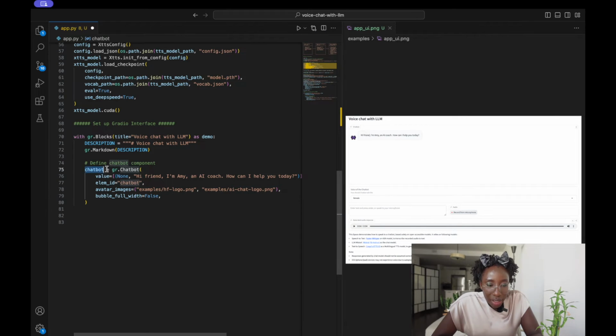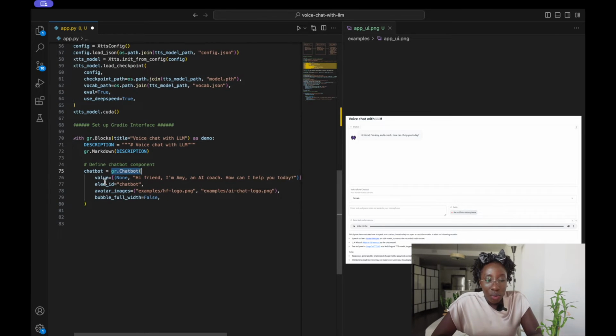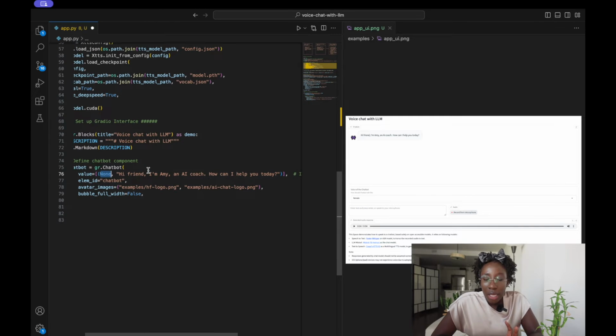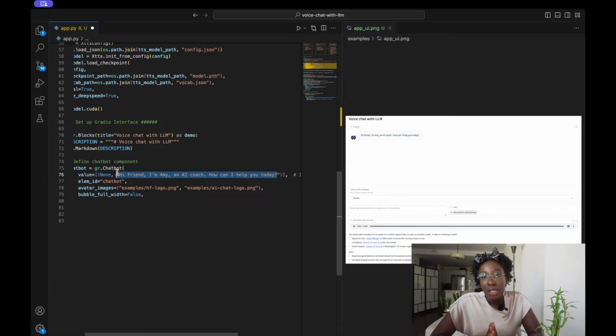We initialize the chatbot by calling the Gradio chatbot component, and then we first set the value of the chatbot. For the user, it's none, because this will be the first time the bot is launched. Once the bot is launched, we want the chatbot to speak to us and start the conversation. So we'll set the user value to none, and then set the bot's initial greeting to: hi friend, I'm Amy, an AI coach. How can I help you today? The bot we will be building today, we'll be prompting the LLM to act as an AI coach. You can set the greeting to anything you want, but here I'm just going to set the greeting to this.